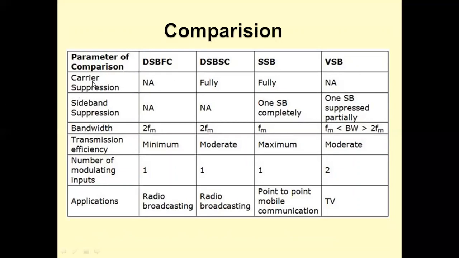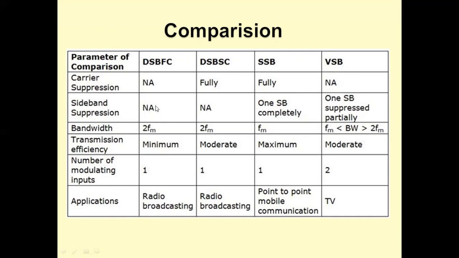Let us take the parameter carrier suppression. There is no need of carrier suppression in AM. AM contains carrier, upper sideband, lower sideband. Whereas in DSBSC, the carrier is fully suppressed. Whereas in SSB modulation, the carrier is fully suppressed. It is not applicable in case of VSB.